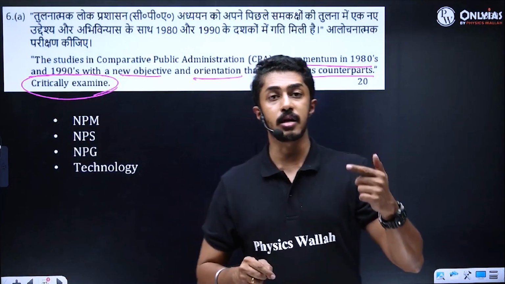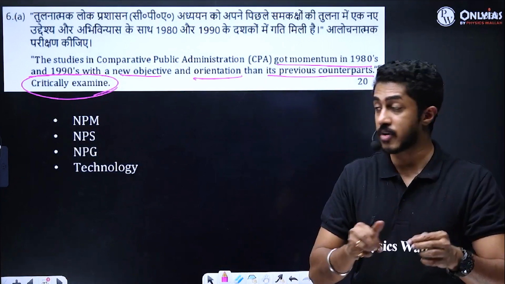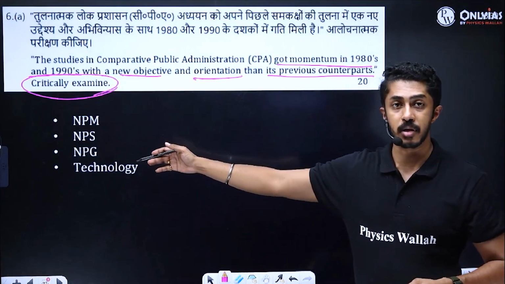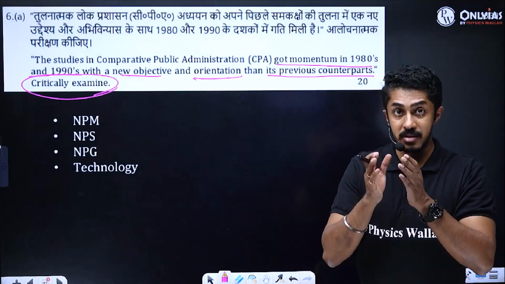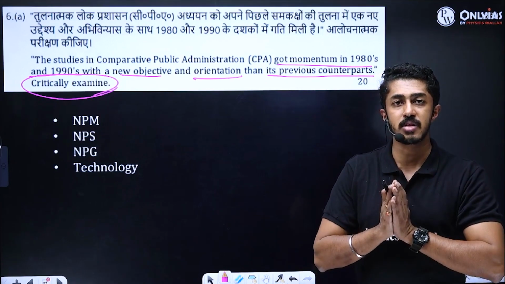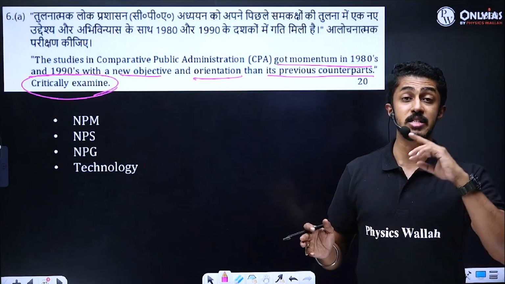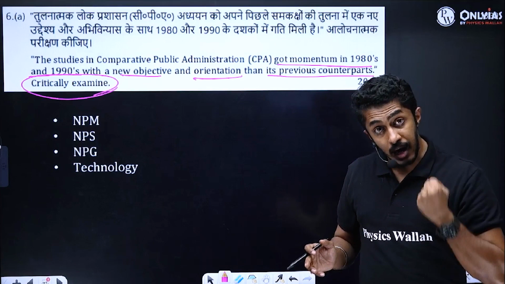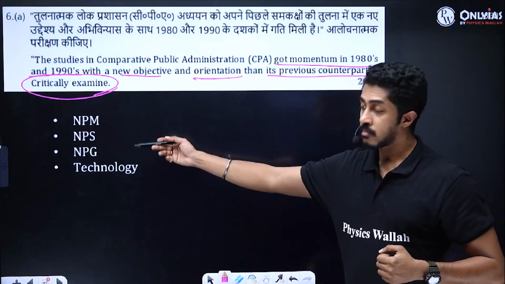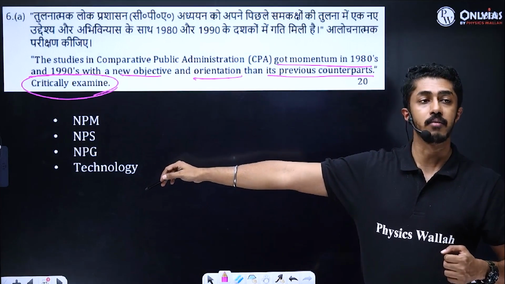In the 80s and 90s, it started picking up with more emphasis from what? With the participation of private players. And people started demanding; from being passive receivers of public goods, citizens became empowered and aware. Now they started demanding services. NPS and then new public governance.